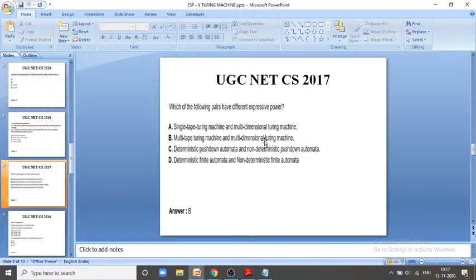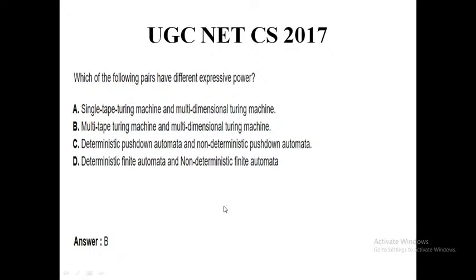Multi-tape Turing machine and multi-dimensional Turing machine, both are basically the same. So there is a correction in the problem. Please correct it. Both have the same expressive power. So this is true. This is also true. Same expressive power.